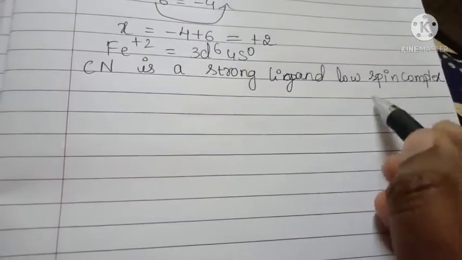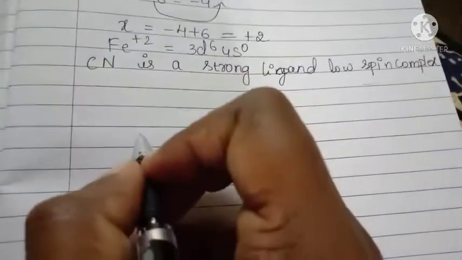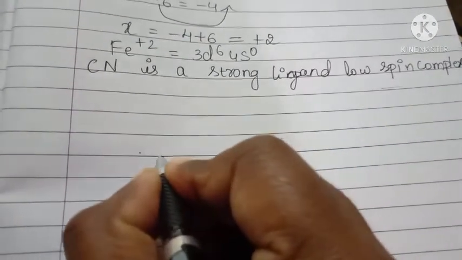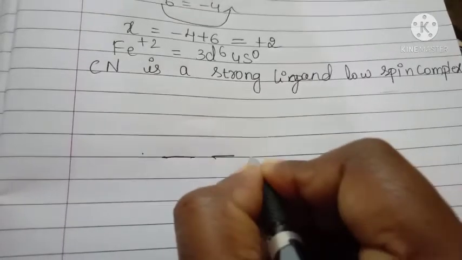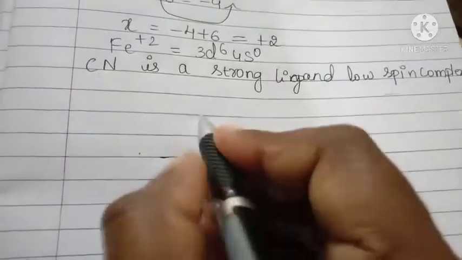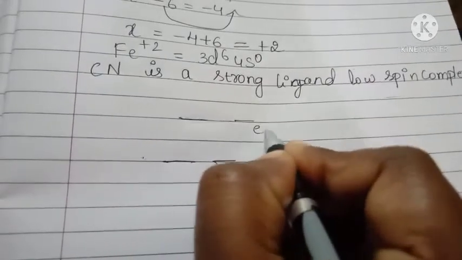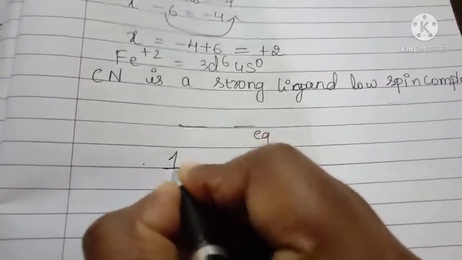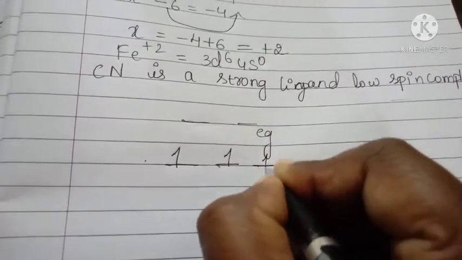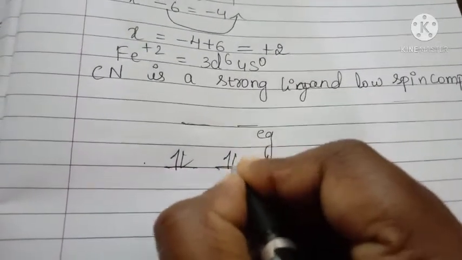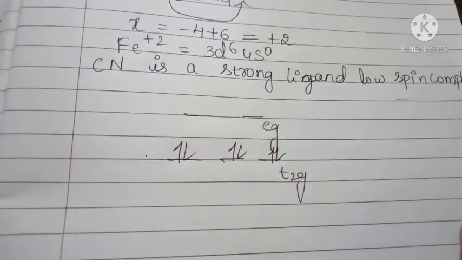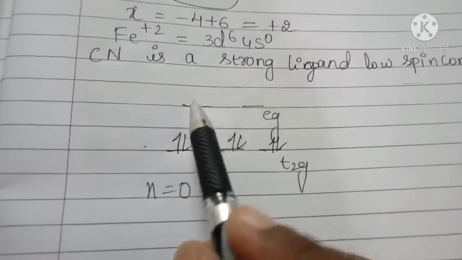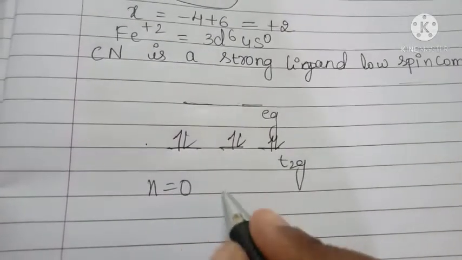Next, for a low spin complex, you have to know that first the t2g level should be filled. After that, the eg level is entered. 1, 2, 3, this is t2g. 1, 2, eg. How many electrons are present? 6 electrons. You have to write 1, 2, 3, 4, 5, 6. Then here n is equal to 0. There is no unpaired electron.